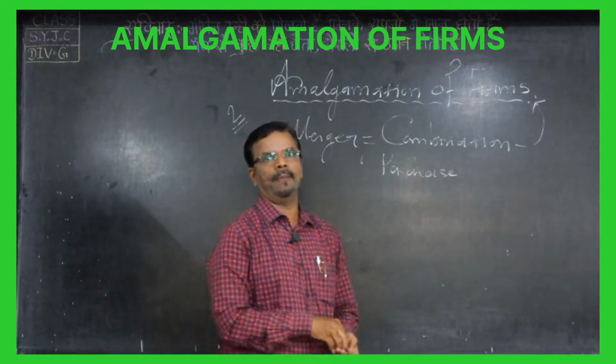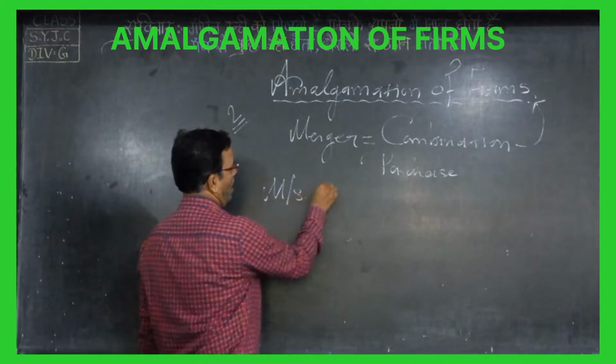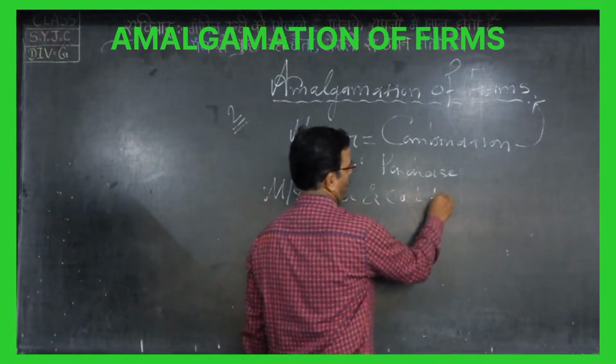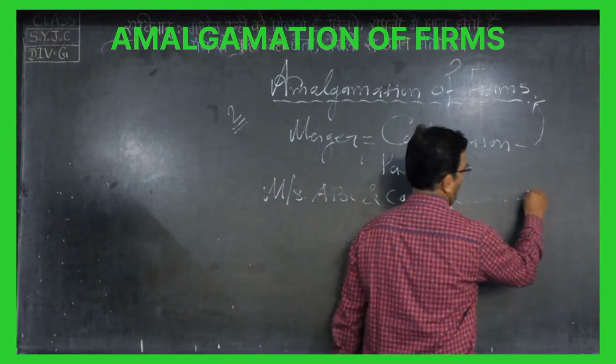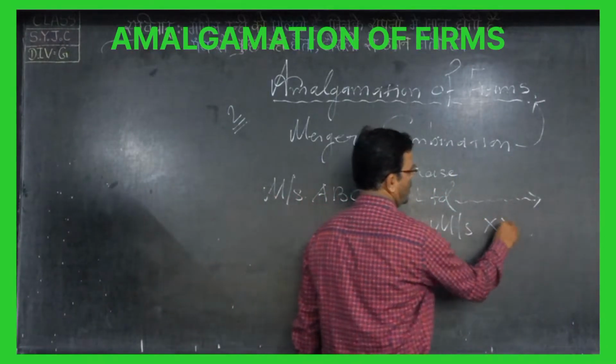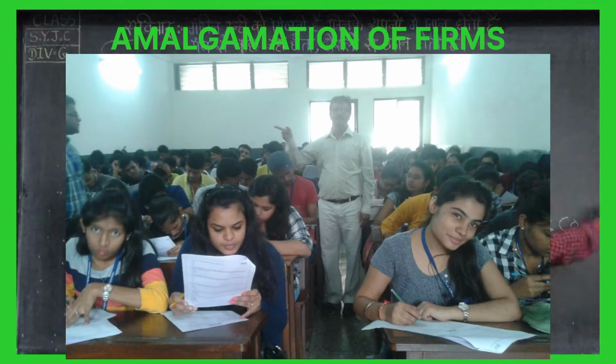Say for example, Messrs A, B, C and Company Limited purchase the company Messrs X, Y, Z and Company Limited.